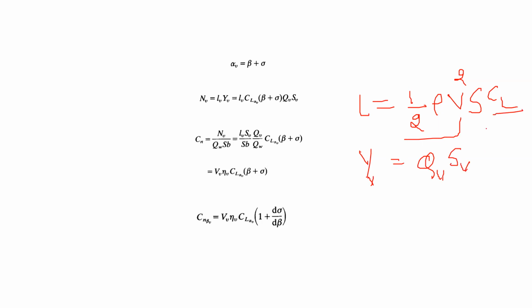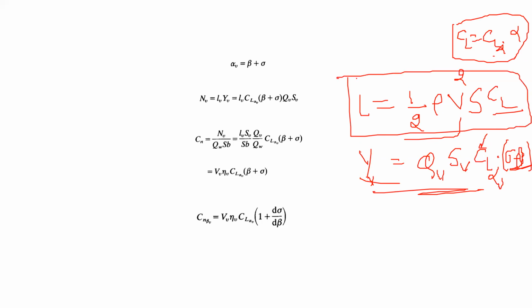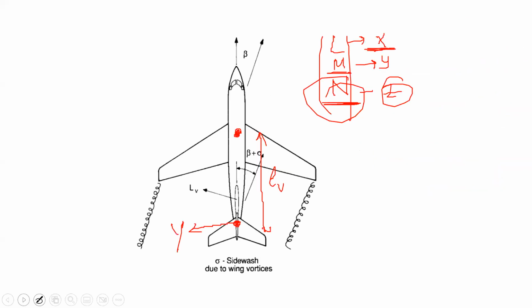CL is being written as CL alpha_V times alpha, which is sigma plus beta. So CL can be written as CL alpha times alpha for a symmetrical airfoil. That's what we have done here. So this is the lift curve slope, and this is the angle of attack alpha, sigma plus beta. You are very familiar with this expression in this course, right?